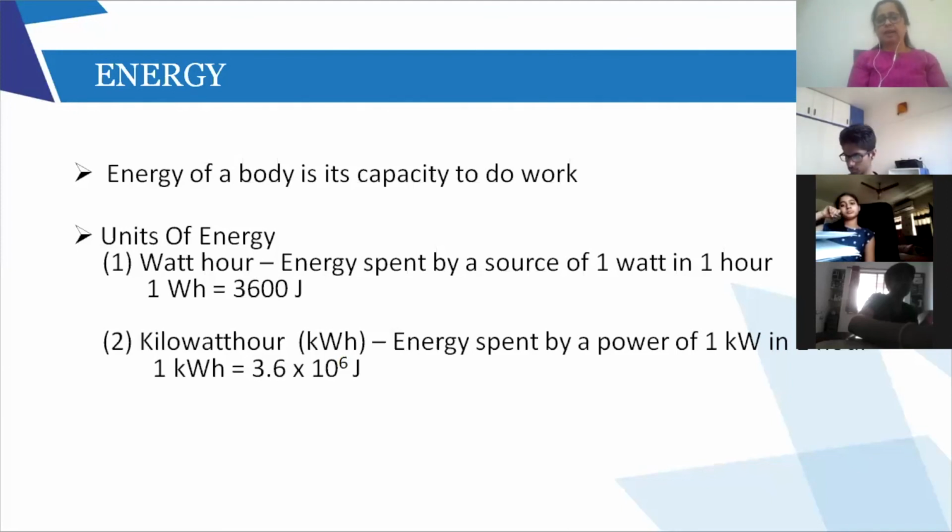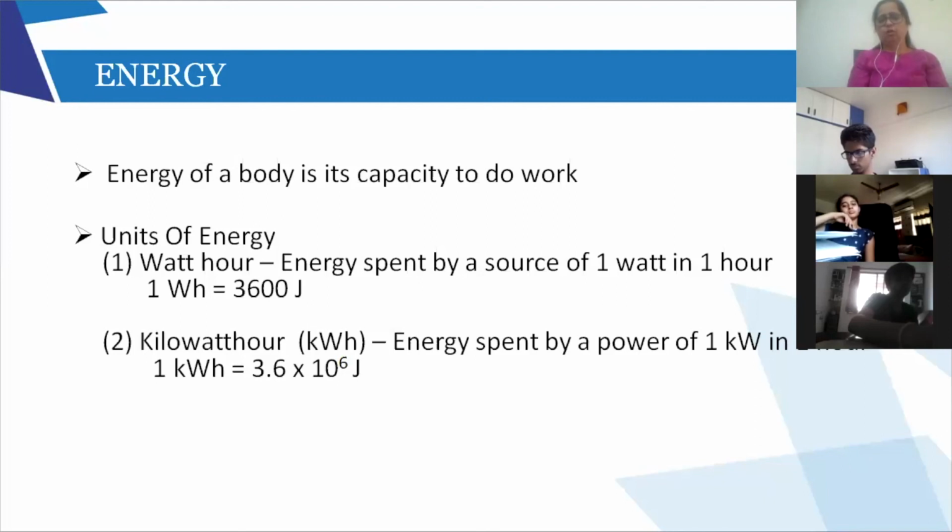And what you studied in 8th standard, kilowatt hour. We used to do all the sums when we calculated electrical energy. We used to calculate everything in kilowatt hour, right? So energy spent by a source of power 1 kilowatt in 1 hour is called kilowatt hour.